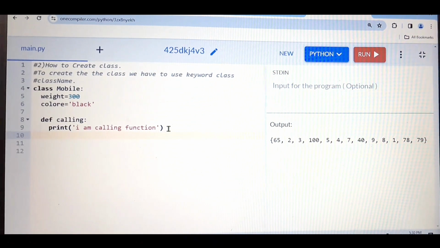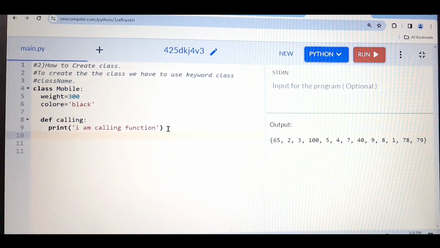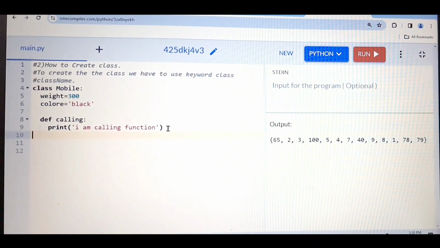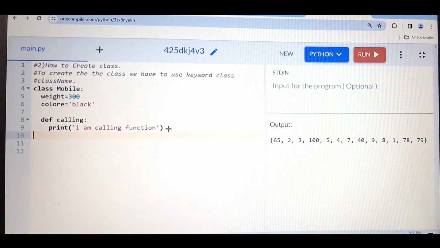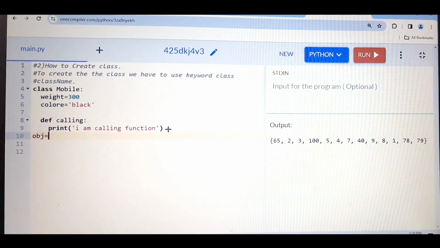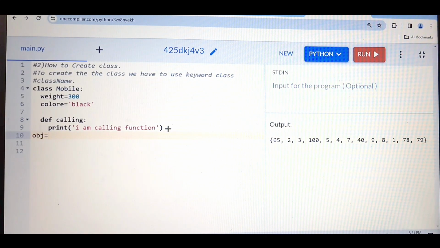So for example, I want to use the weight 300, which I have written inside the class. I want to print it, so I want to access that particular variable. So how can we do it? First of all, I need to create the object. So obj, in place of obj, again you can take any variable. It is an object reference variable. It is not mandatory that you have to use obj only. You can give any name, because this is the object reference variable.